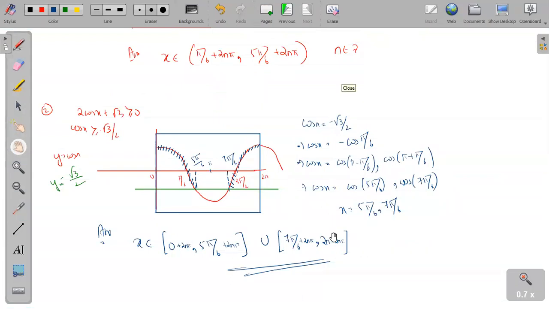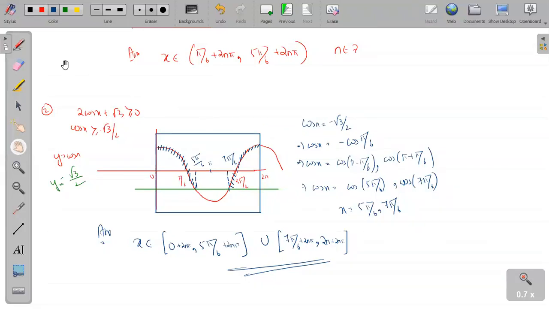Mr. Bhargav, tell me. Sir, can't we write in the other way? Like minus 1 less than or equal to cos x less than or equal to 1, multiplying with 2, adding root 3. What is the use of that part? Obviously, the maximum value of cos x is 1 only. So here cos x is greater than minus root 3 by 2, maximum is 1 only. I am not writing the maximum value because we already know the maximum value is 1 only. So what is the use of this part? No need to write that part.